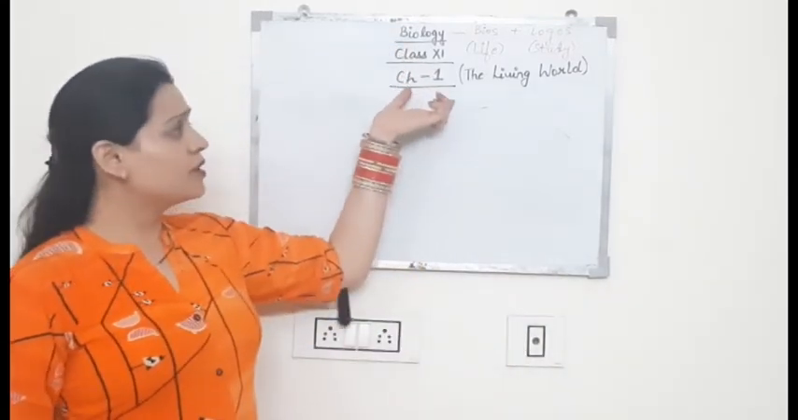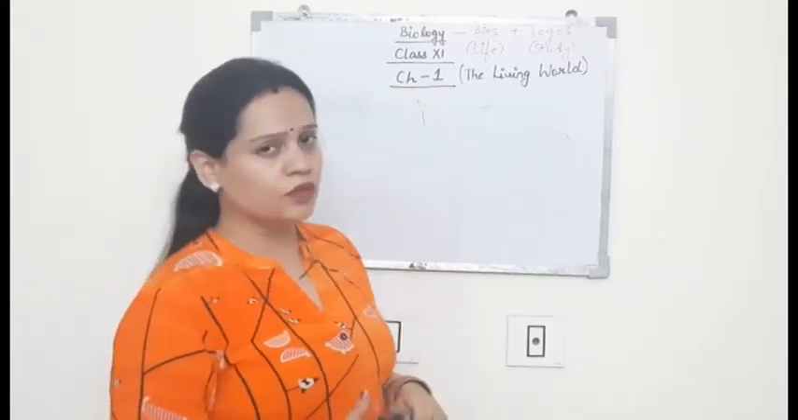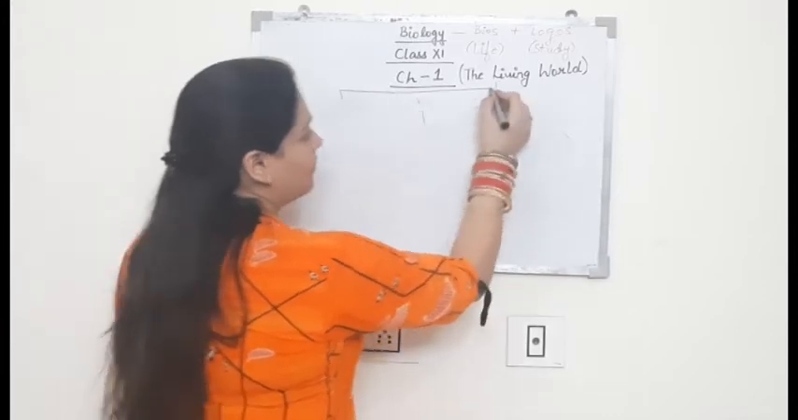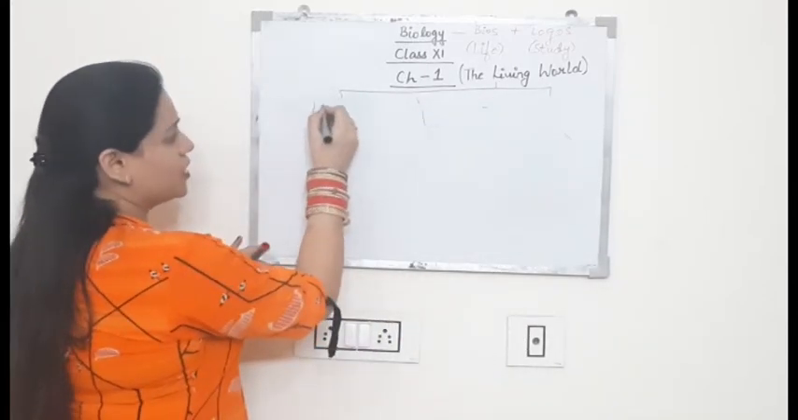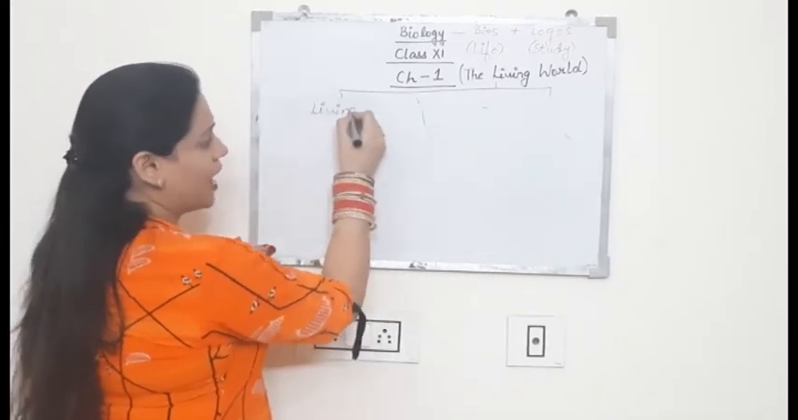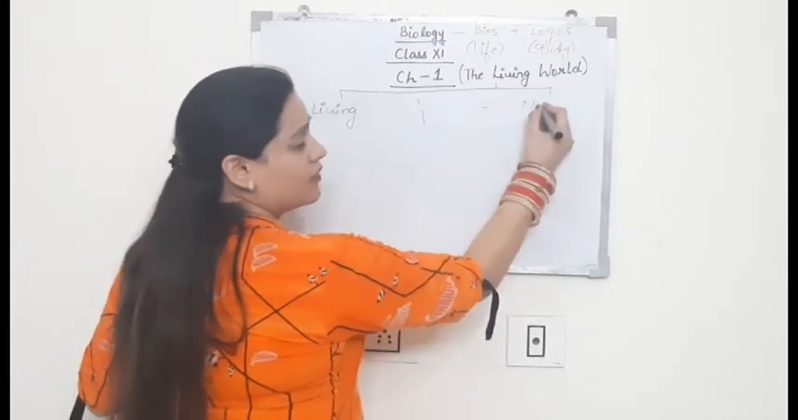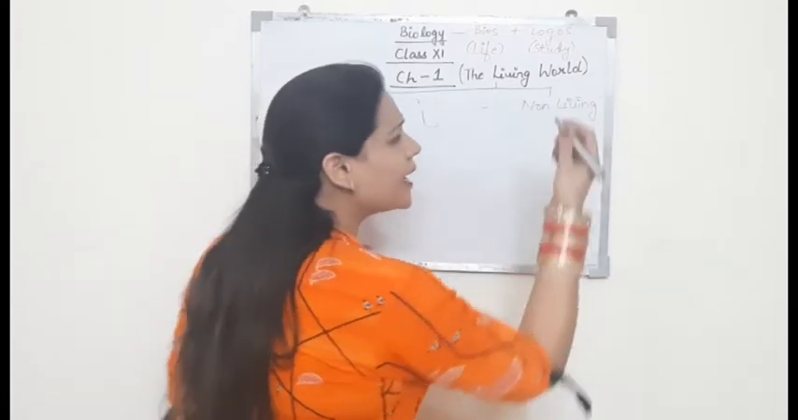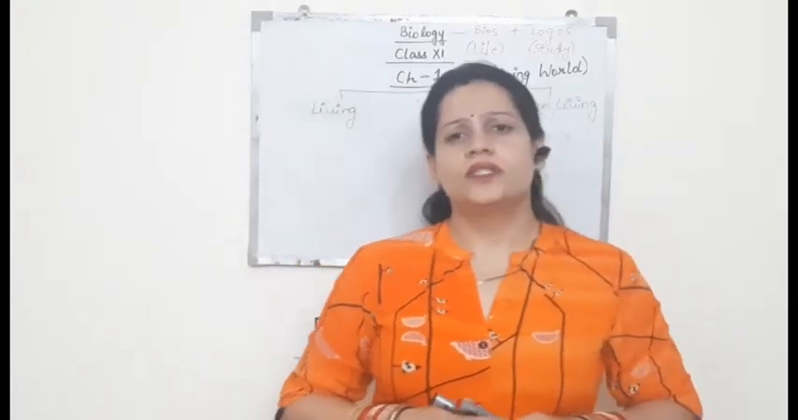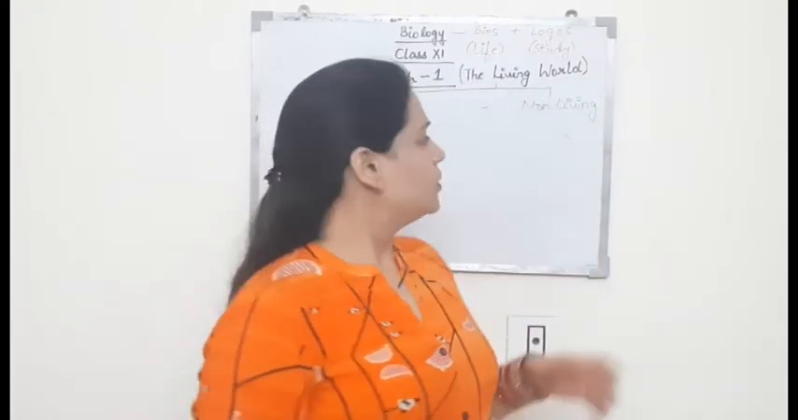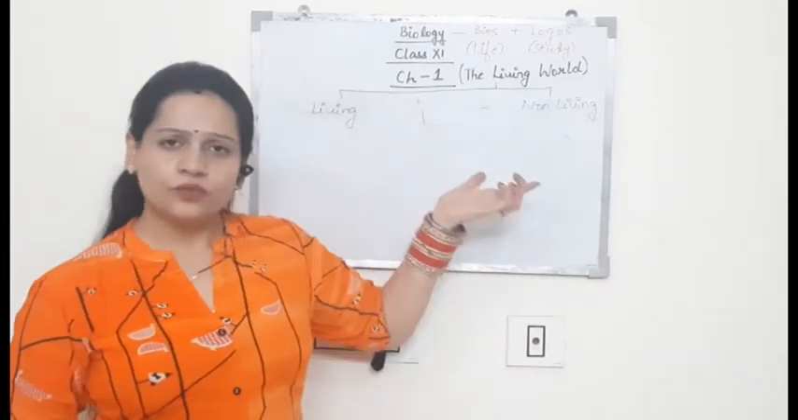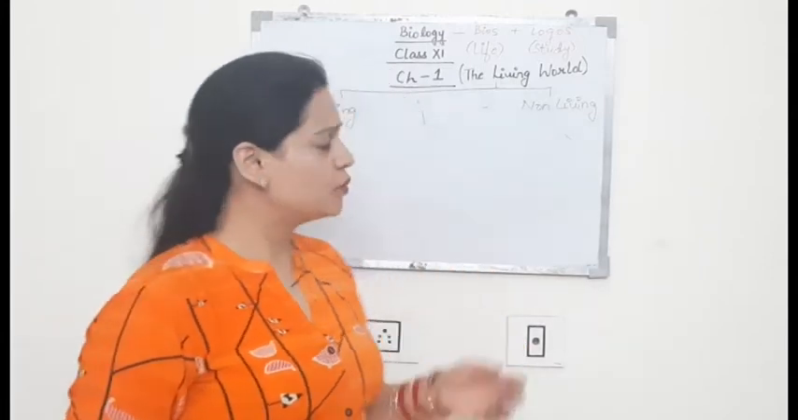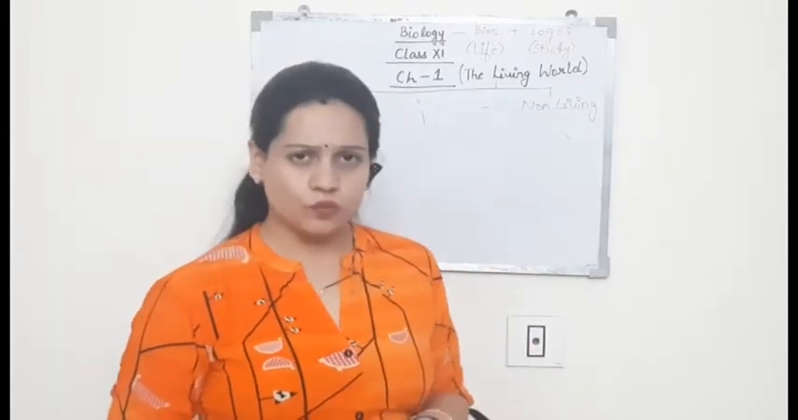So we are starting with the first chapter, the living world. In this chapter, the first thing that we are going to start is to differentiate between living and non-living organisms. There must be certain characteristics or features which differentiate between these two things. So I am going to tell you those certain features which differentiate between the two.